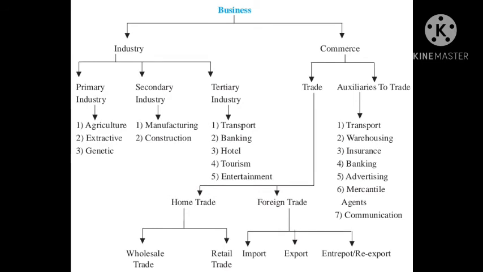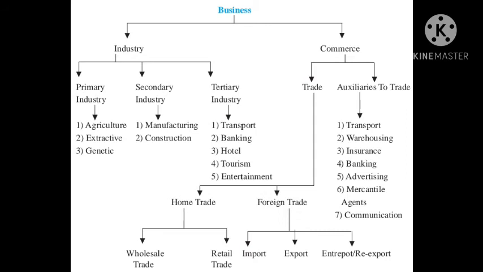Here we come up with the flowchart of classification of business. Business basically comprises of industry and commerce. Again, the industry is further divided into primary industry, secondary industry, and tertiary industry. Primary industry is further classified as agricultural industry, extractive industry, and genetic industry. Secondary industries comprise of two industries, manufacturing industries and construction industries. Tertiary industries are the service providers such as transport, banking, hotel, tourism, and entertainment.